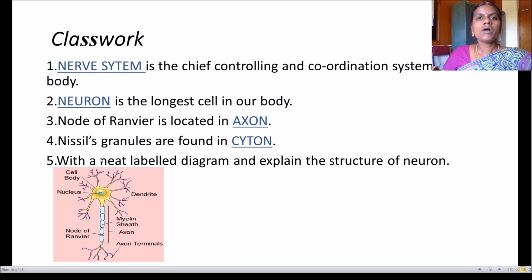So at home, please draw and explain the structure of neuron. This is the structure of neuron. Just try to draw this and label the parts and explain this. You have to draw this, label the parts neatly and explain each and every part. This is the cyton part. These are the dendrons. This is the axon part and here is the synaptic knob. These things you have to explain.